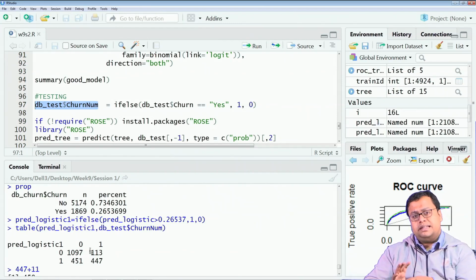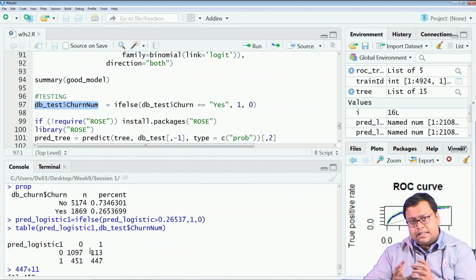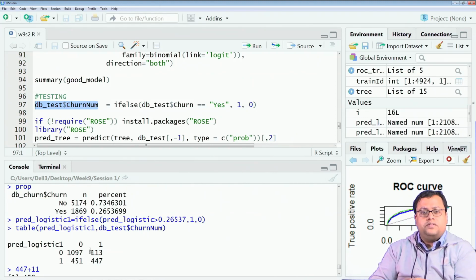The explanation part is still not done yet. We will see in the rest of this particular week how I can explain the churning behavior or customer lifetime value and so on using marketing data.